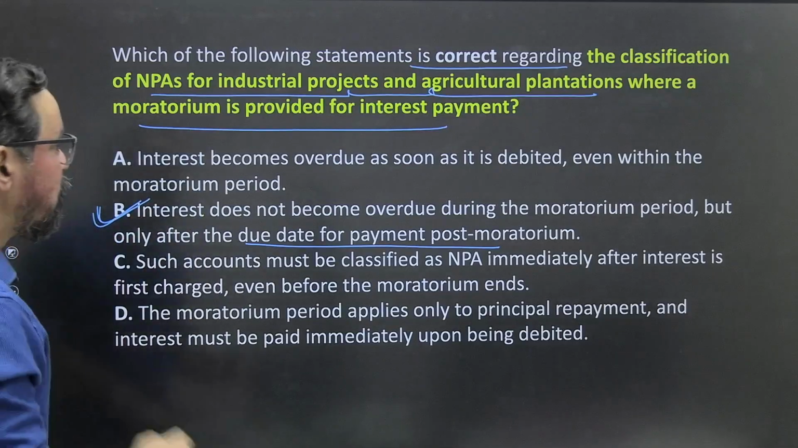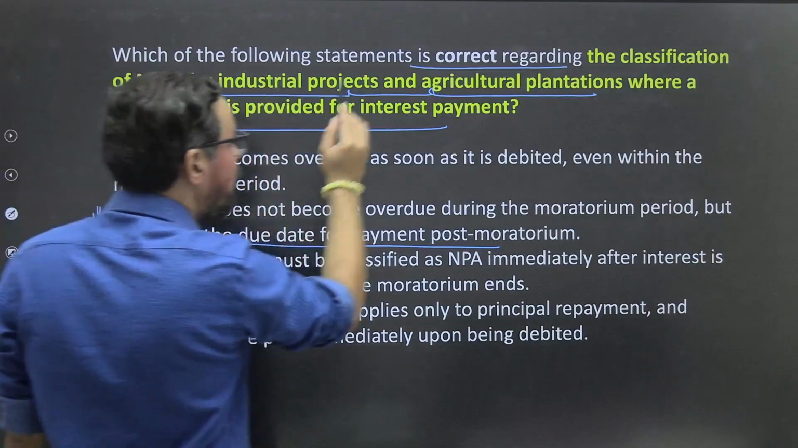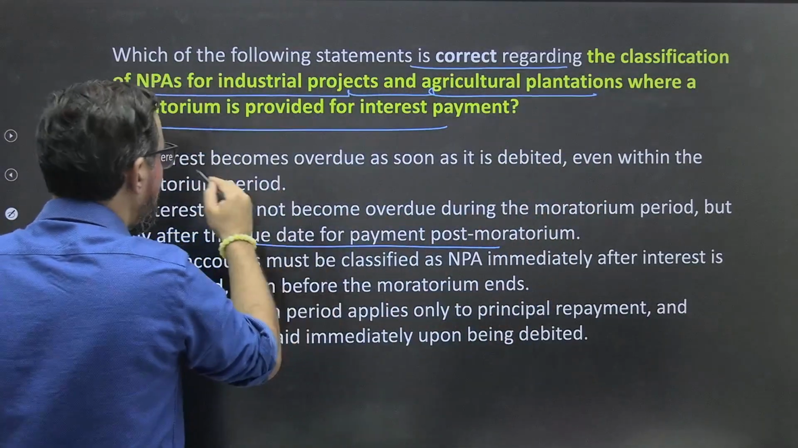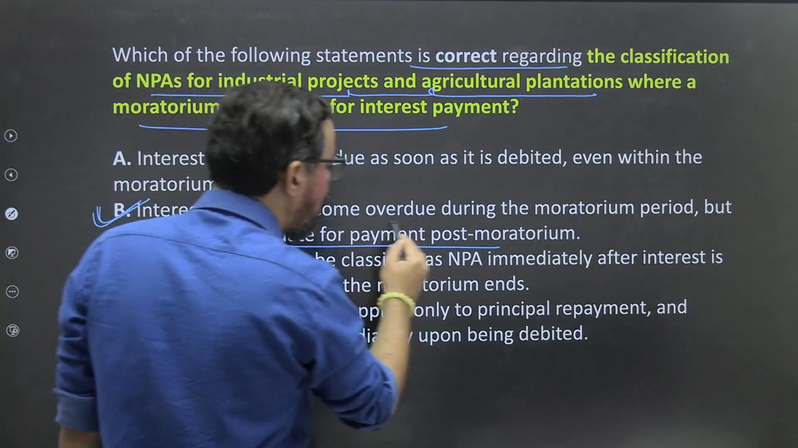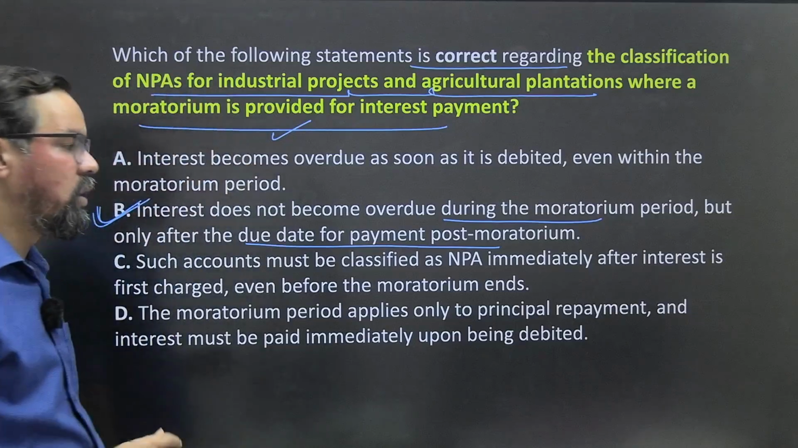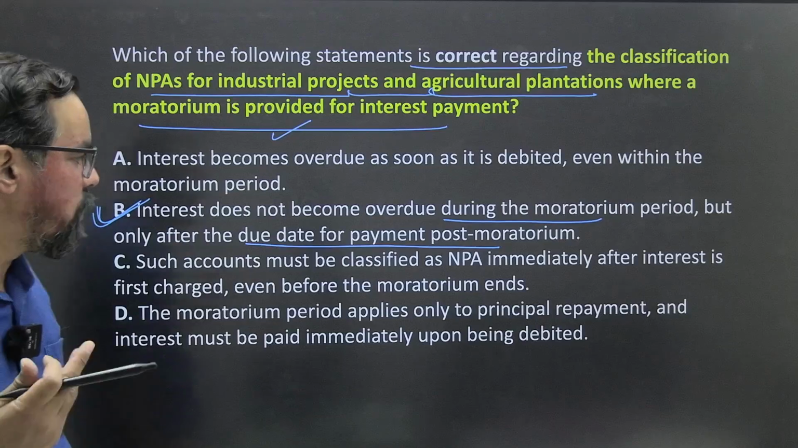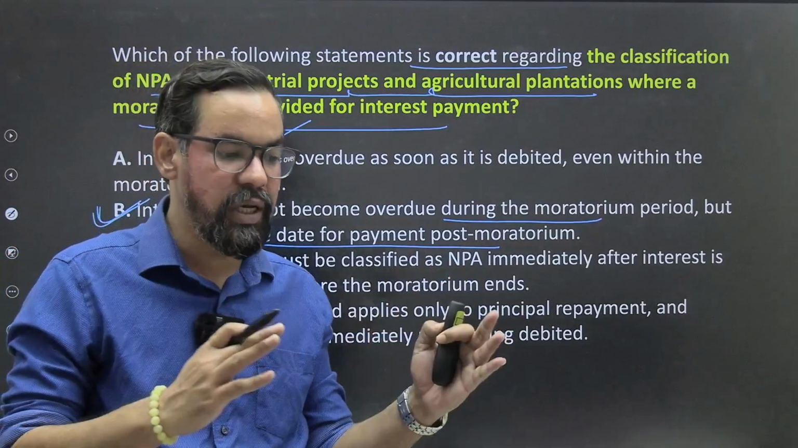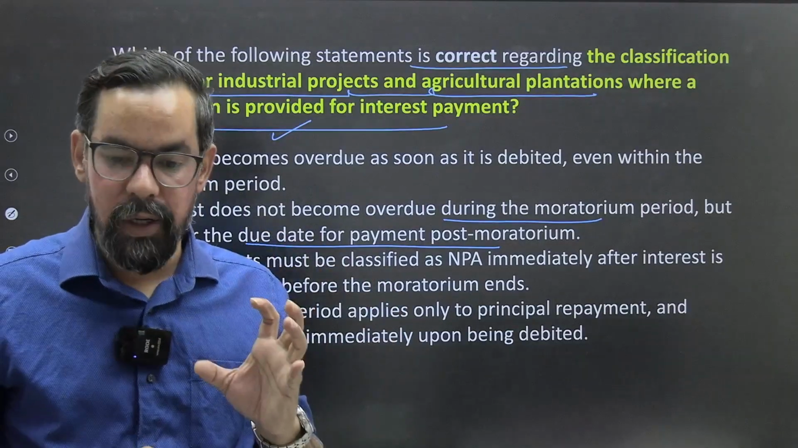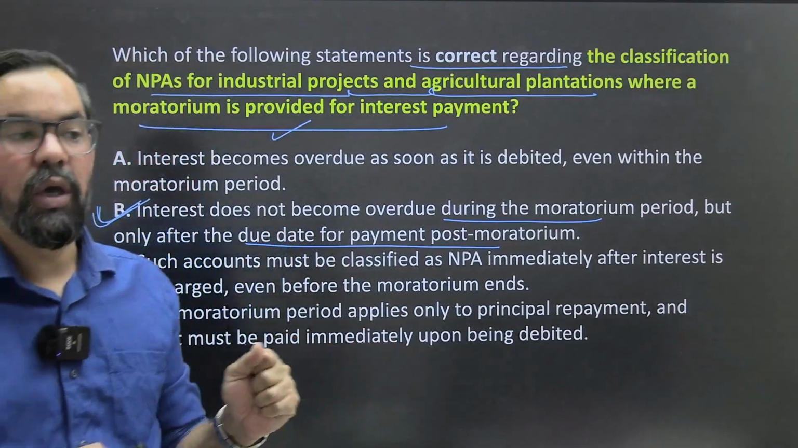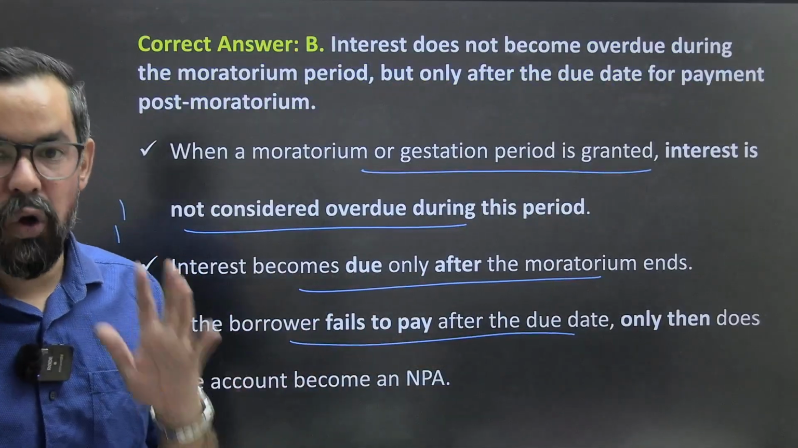moratorium. Which of the following statements is correct regarding the classification of NPA for industrial project and agriculture plantation where a moratorium is provided for interest payment? And the right answer was: interest does not become overdue during that moratorium period, but only after the due date for the payments post moratorium. Let's say the moratorium period is 90 days. During that 90 days, we will not classify that particular asset as a non-performing asset. If it remains overdue after that, then only it will be categorized as a non-performing asset, right?